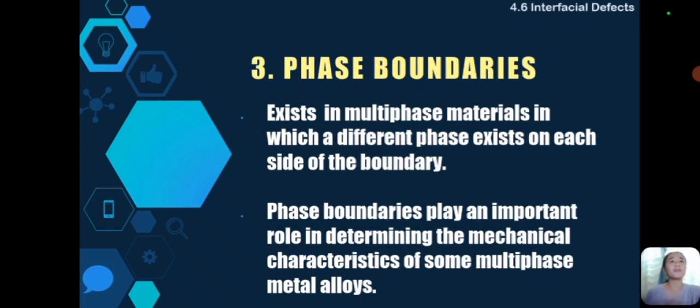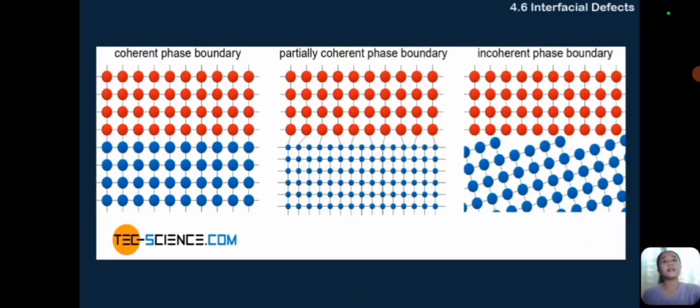So imagine na meron tayong material that can exist in two different forms, like water, na pwedeng maging solid or liquid. Yung area na kung saan ang solid and liquid form ng water nag-meet is yun yung phase boundary. It is very important kasi it marks where one phase ends and another begins. And these are the types of phase boundaries: the coherent phase boundary, partially coherent phase boundary, and incoherent phase boundary.